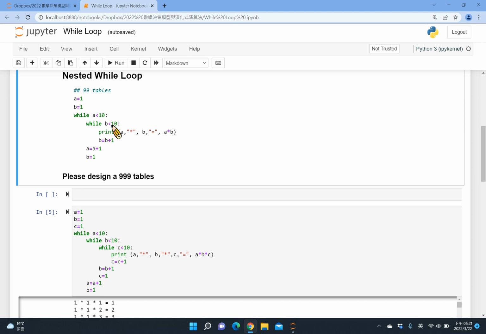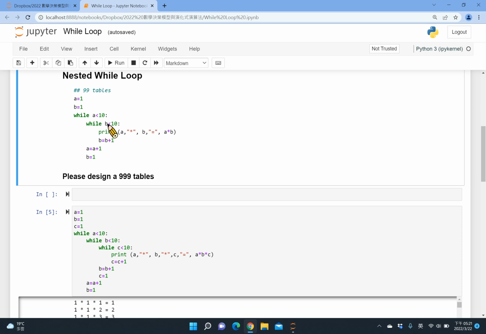So every time I finish one loop, B plus 1 becomes the value in the next round. So B will repeat, starting from 1 until 9. I mean, if B is smaller than 10, it will keep running. So from 1 to 9, it will run 9 times.